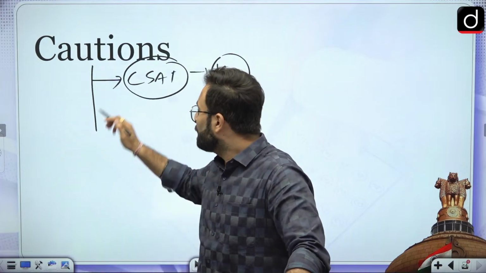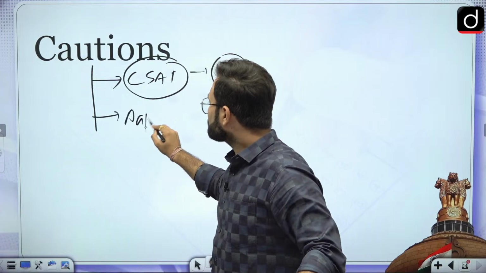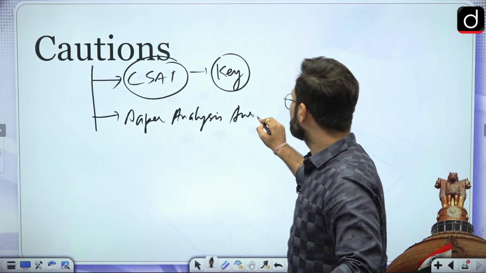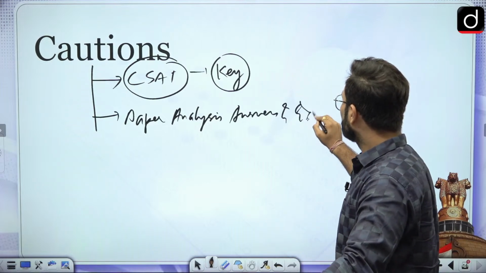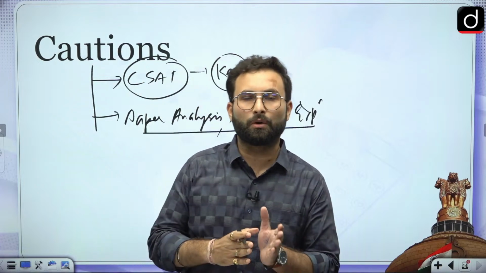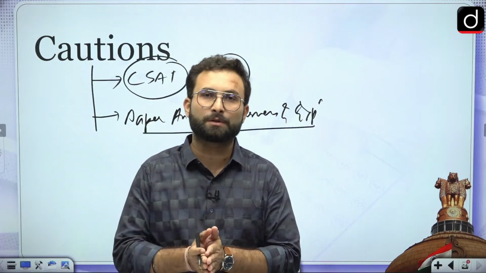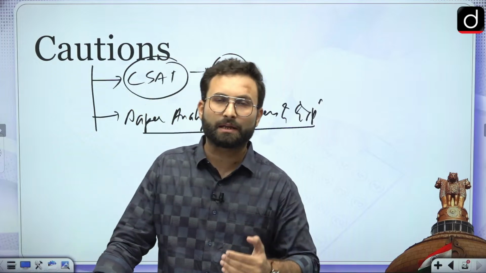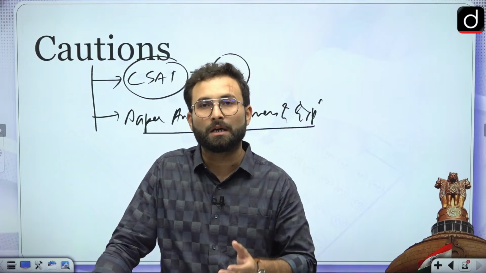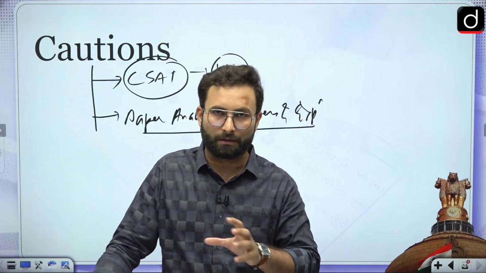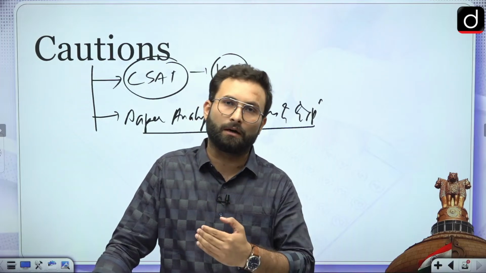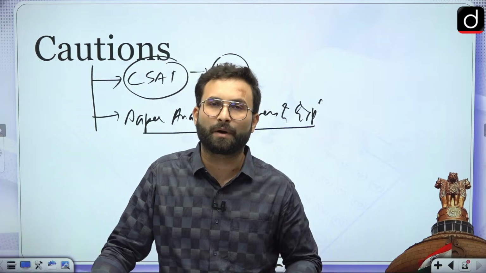Then coming to the paper analysis, answers and explanations. We will be coming with the explanations for you from tomorrow onwards. Just wait for that, because this is quite a lengthy paper. There are 100 questions which we have to go through, and we have to make sure that we provide you the most authentic answers. That is why we are working on the answers and explanations. Our team is working on that, and we will try to come up with these explanations from tomorrow.